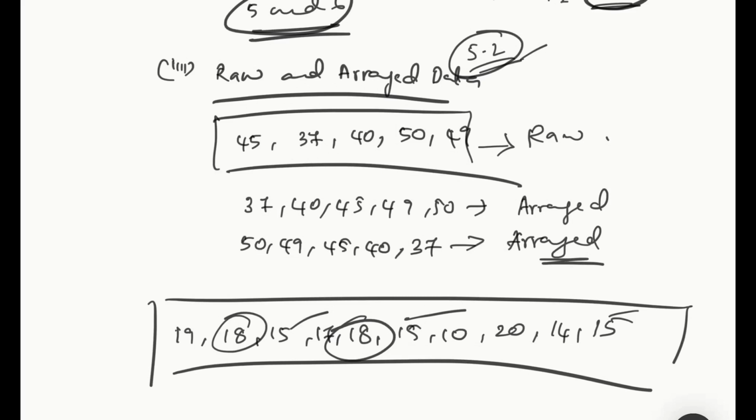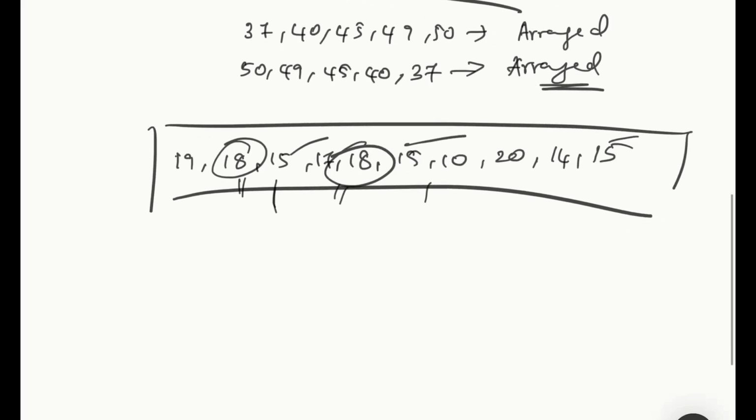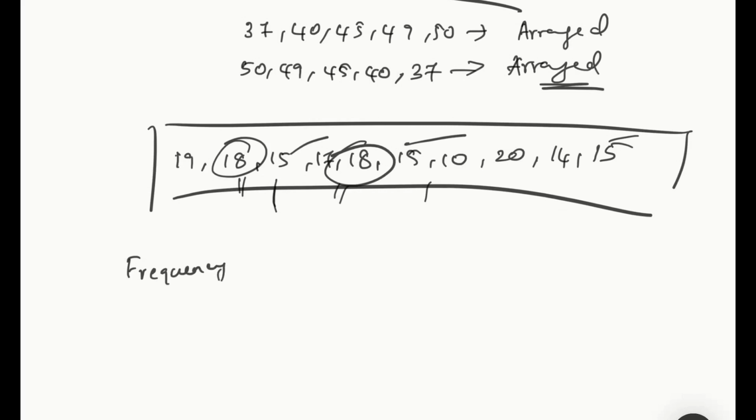So frequency is a number which tells us how many times a particular number or data appears in the given set of data. Here I can say that 18 appears twice and 15 appears 3 times. This is called frequency. Now we will mainly be learning about the frequency distribution table.